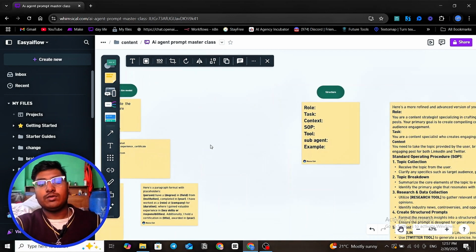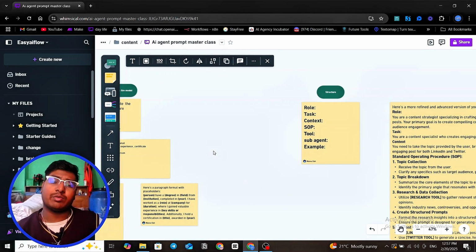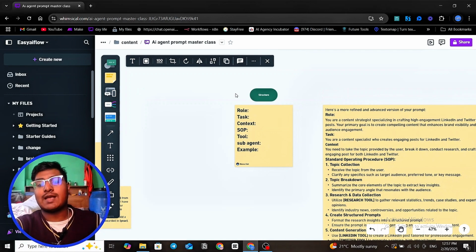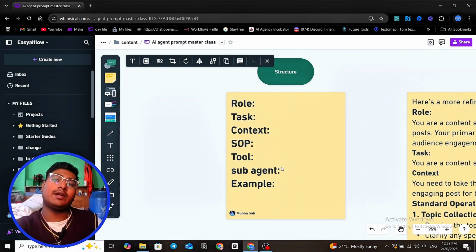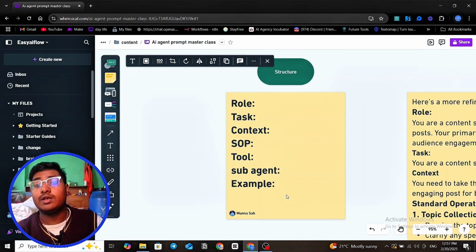Yeah. Now this is the basic part that we need to know. That is clear. We have a detail and a structure. But how do we write an AI agent prompt? This is the skeleton. We basically divide the AI agent prompt writing into these categories: role, tasks, context, SOP, tools, sub agent, example. These are not the only categories. We can add on, and we can also remove some parts if we need to.